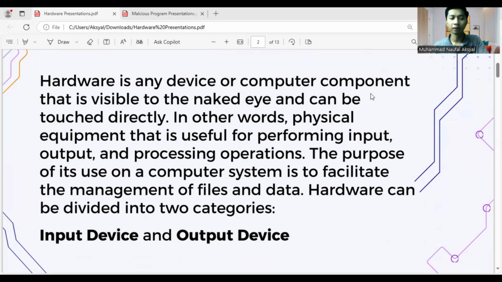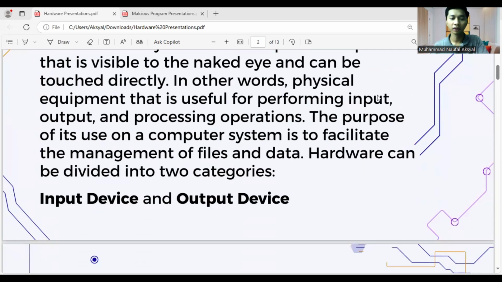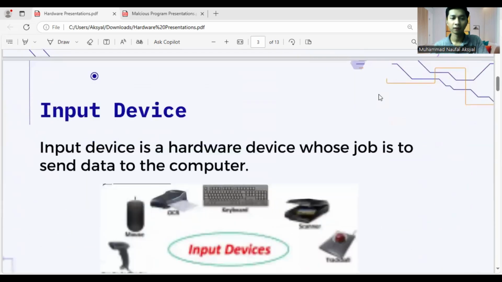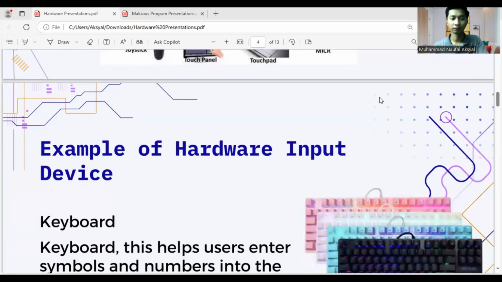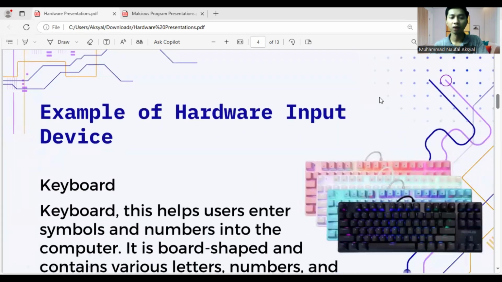Hardware can be divided into two categories. One, input device, and two, output device. Input device. An input device is a hardware device whose job is to send data to the computer. Examples of hardware input devices.